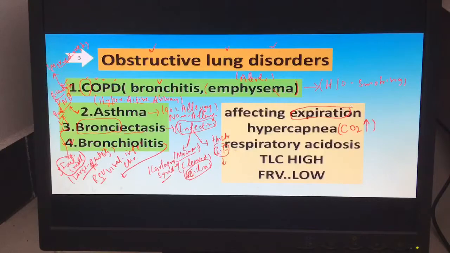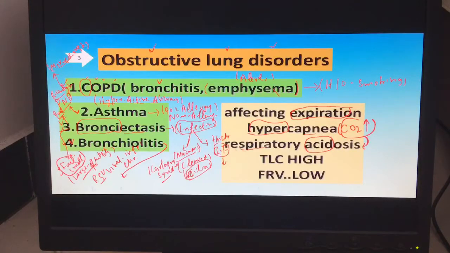So when expiration is affected, what happens? A high level of CO2, known as hypercapnia. A high level of CO2 increases the acidic content of the blood and leads to acidosis, because CO2 is an acidic oxide.